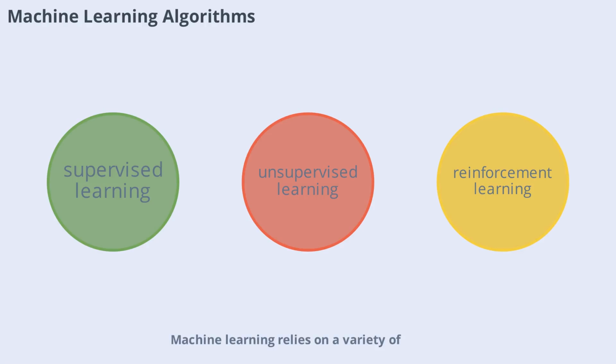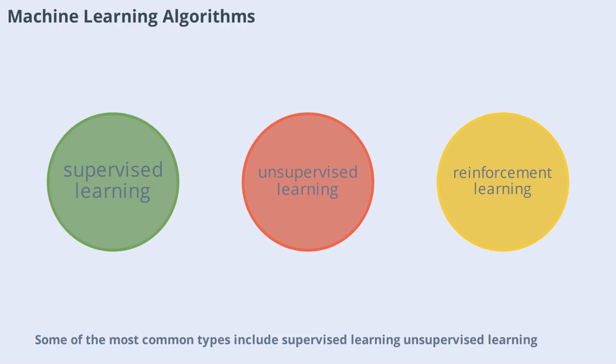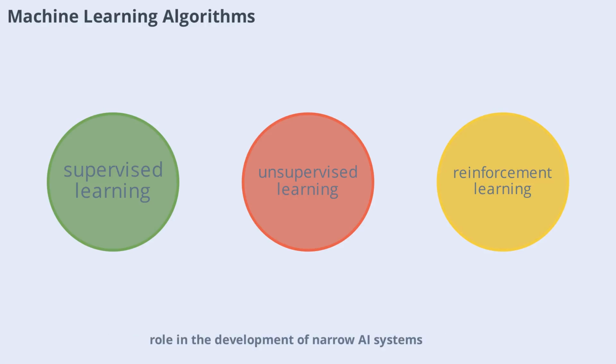Machine learning relies on a variety of algorithms to process data and make predictions. Some of the most common types include supervised learning, unsupervised learning, and reinforcement learning. In supervised learning, the algorithm is trained on labeled data, learning to map inputs to outputs. Unsupervised learning, on the other hand, deals with unlabeled data and seeks to find hidden patterns. Reinforcement learning involves learning through trial and error, receiving feedback from actions taken. Each of these approaches plays a crucial role in the development of narrow AI systems.